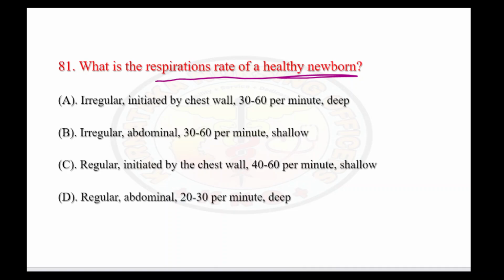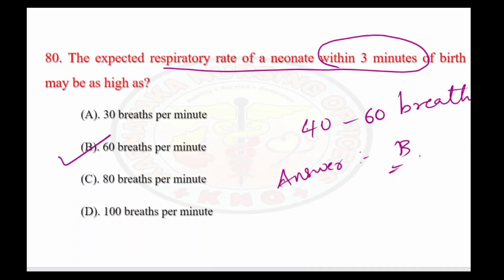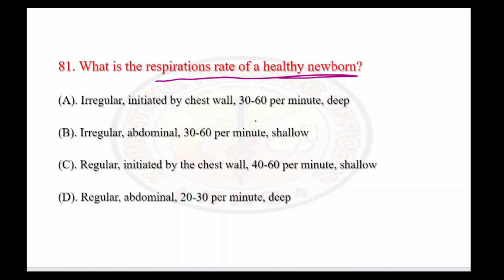So the next question, what is the respiration rate of a healthy newborn? Just now we have seen it will be around 60. Okay, it is not 40 actually. It will be from 30 to 60. But how is the respiration we have to see? Whether it is initiated by the chest wall or by the diaphragm of the abdomen.